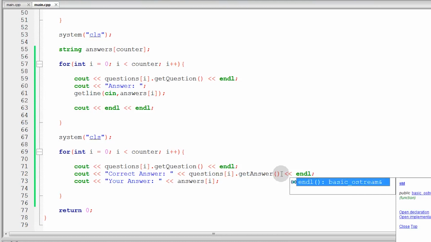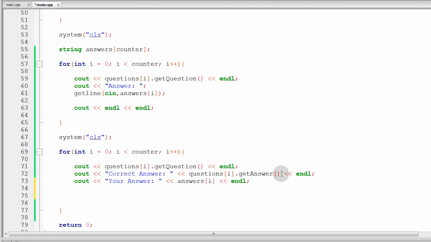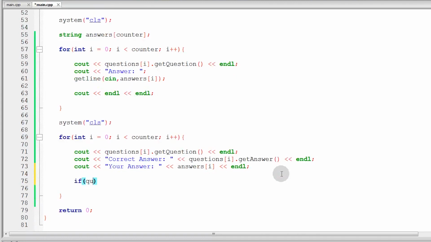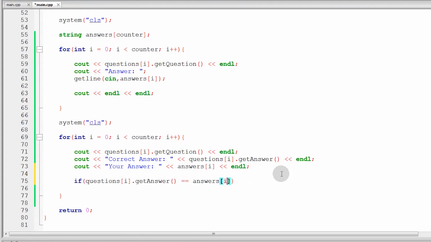So, again, I forgot to put NL here, para hindi pumangit yung code natin. Then, we put NL here also. Then, we will now check. So, conditional statement. If questions I that get answer is equals to answers I. So, yung sagot na totoo, if equals siya dun sa sagot natin, then we will see out correct. Then, else, pagka mali naman, we will just see out incorrect. So, mali nga eh. So, incorrect.